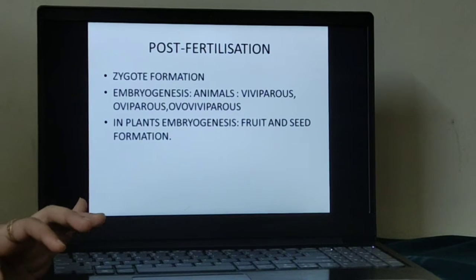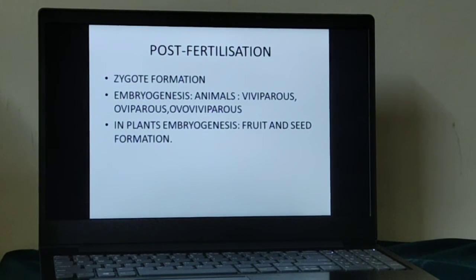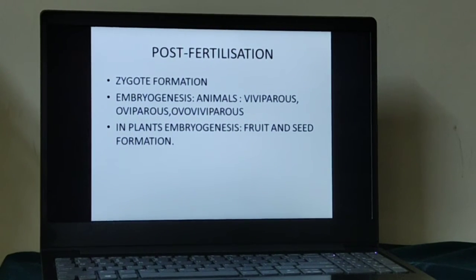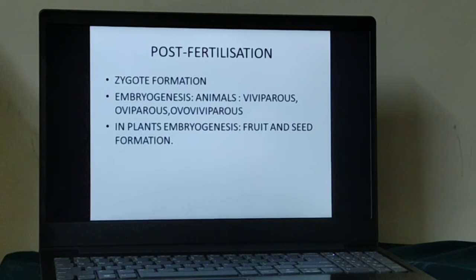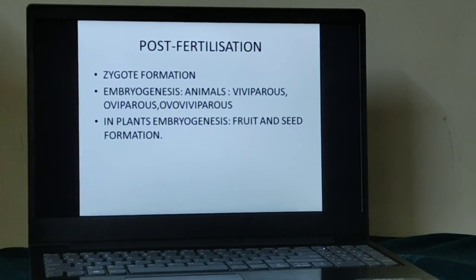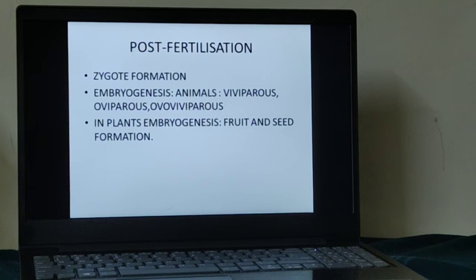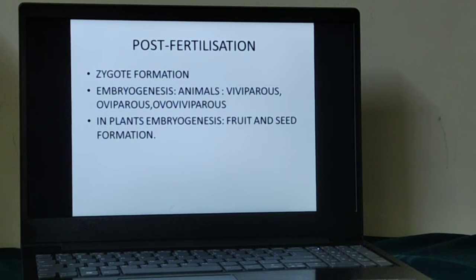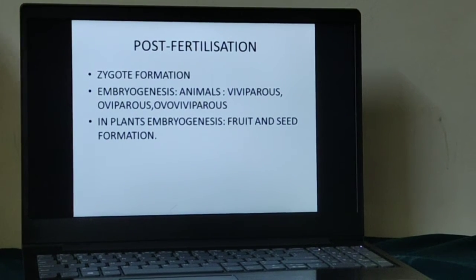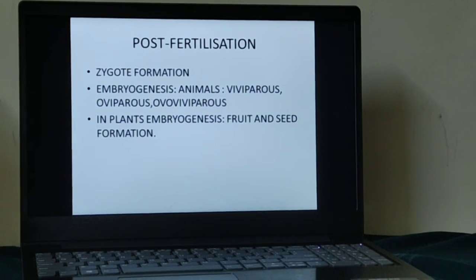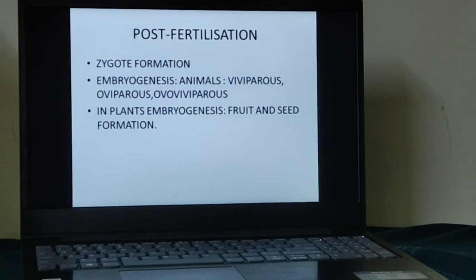Now, the last phase is what? Post-fertilization. After fertilization, what will happen? Once the fusion has occurred, what is formed? A zygote is formed. And what will the zygote do? The zygote will undergo cell division and cell differentiation. Why will it go through cell division? Cell division will increase the number of cells of the embryo and it will form the embryonic stage.